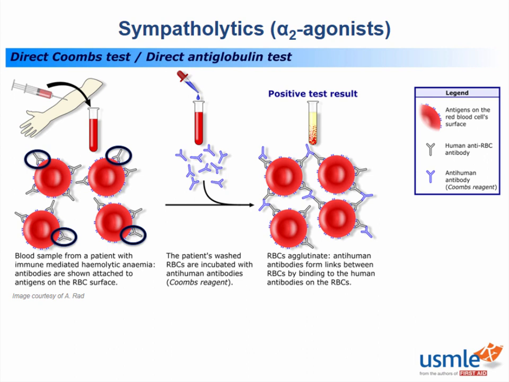A great way to test your theory is to wash the patient's RBCs with antibodies that are directed against the general structure of human immunoglobulins. If they are truly present on the patient's RBCs, the anti-human antibodies will cause the blood sample to stick together or agglutinate by forming cross-links between the autoantibodies that are already stuck on the RBC cell membranes.